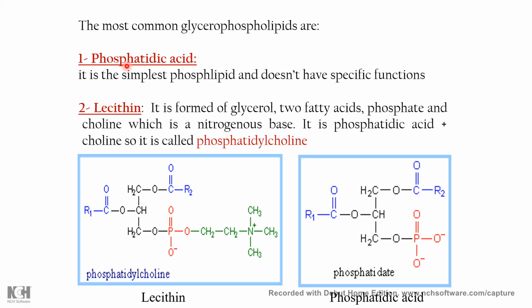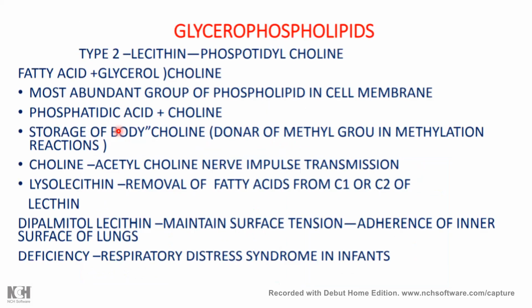First, we will discuss the simplest one, phosphatidic acid. It does not have a specific function. The second one is lecithin. It is formed of glycerol, two fatty acids, phosphate, and choline, which is the nitrogenous base. It is phosphatidic acid plus choline, and it's called phosphatidylcholine. So when the nitrogenous group with glycerol, two fatty acids, and phosphate is choline, it is called lecithin. If instead of choline, ethanolamine is attached, it's called cephalin. I will show you. So lecithin is the second one, which is also called phosphatidylcholine.